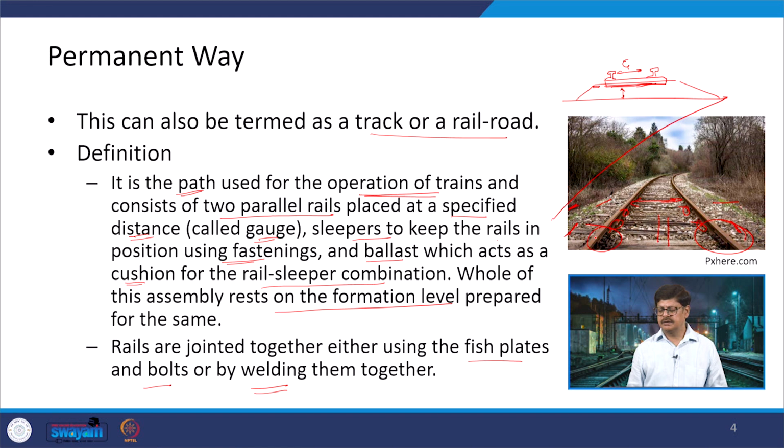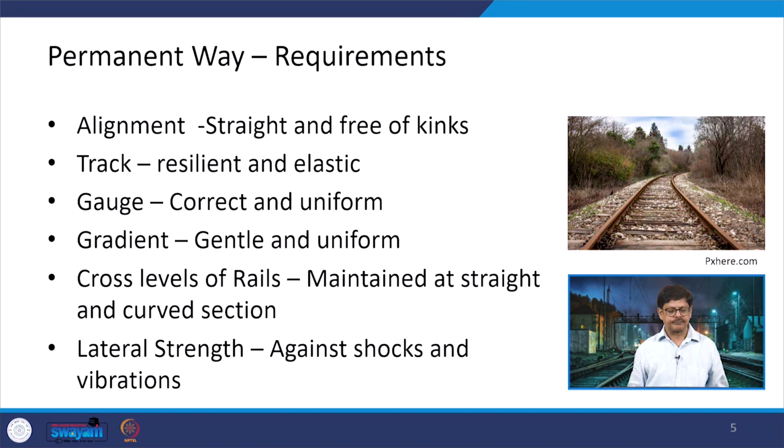And you must have heard that there are people who have taken away the fish plates or the fish bolts, leaving the rails loose, and there is a possibility of a derailment of a train at that location. So, if you go for welding, you are reducing that sort of possibility.